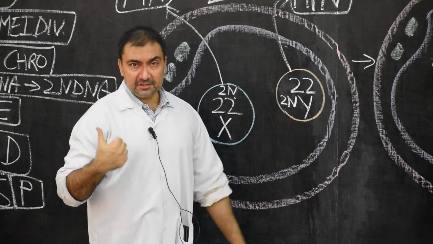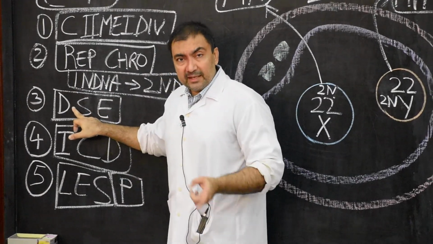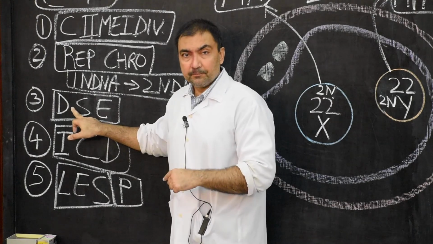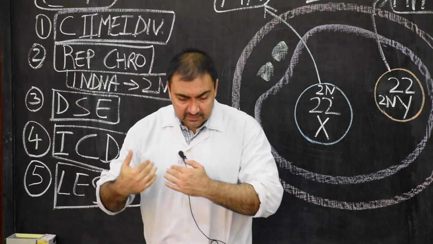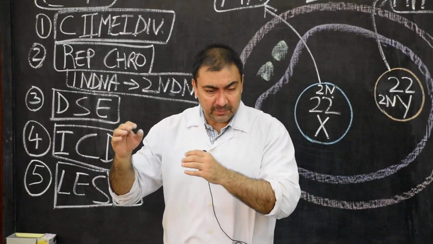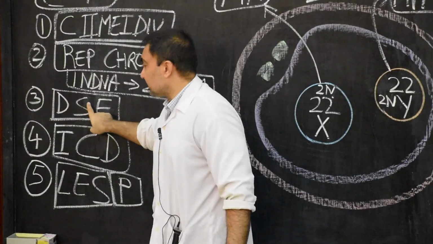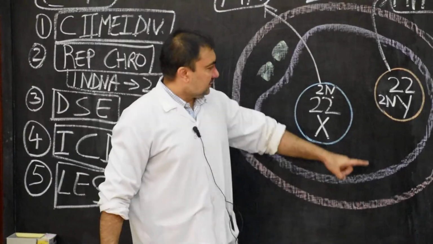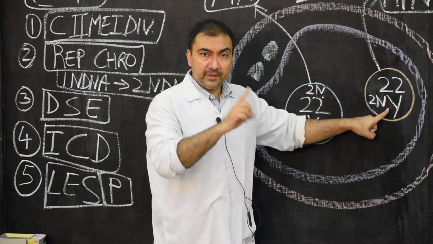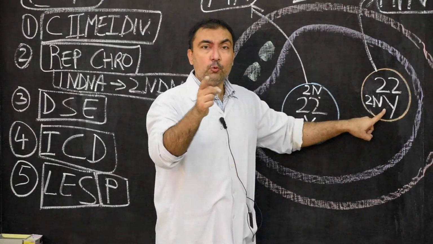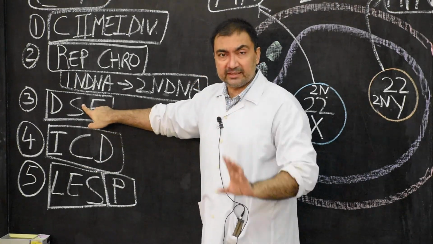So effects of fertilization, see how interesting it is. In the effects of fertilization, this is what takes place for the first time here. So determination of the sex of the child is confirmed at this stage. Whether the zygote and its development into an embryo will be a male child or female child is decided at this stage, depending upon whether the spermatozoon carries an X chromosome or a Y chromosome. So here we finish our third point, determination of the sex of the embryo.